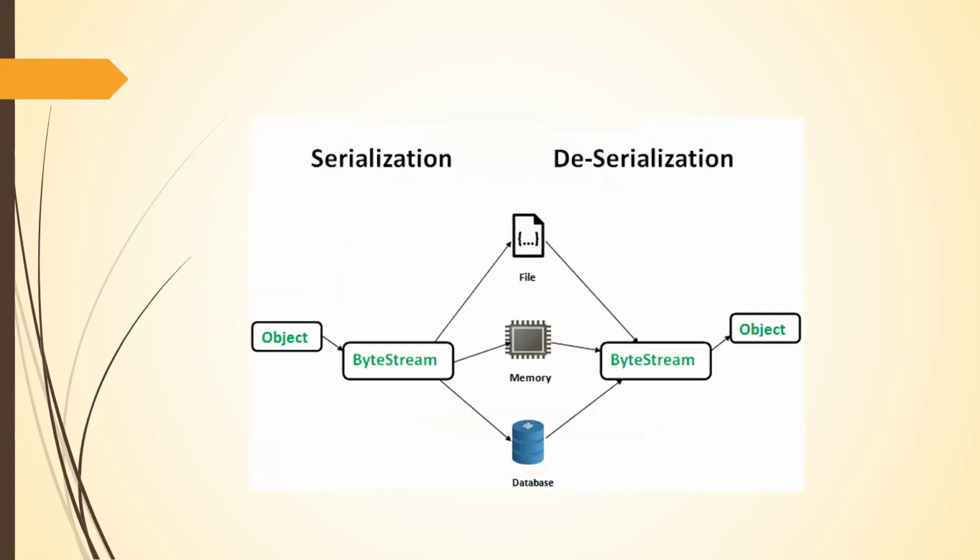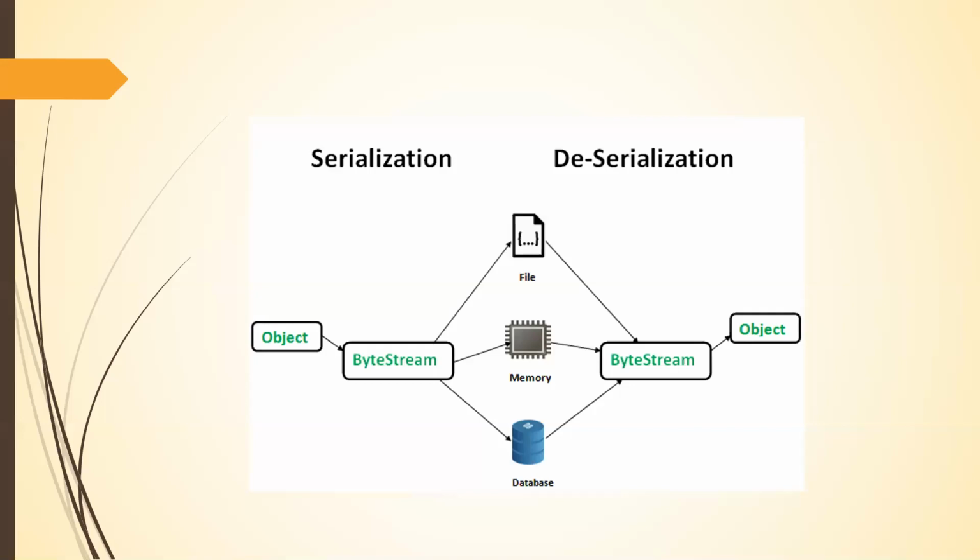So you have an object, you convert it to a byte stream with the help of serialization. You can either keep it on your machine as a file or transport it through your network or keep it safe in your database. And then you have the process called deserialization, where the particular byte stream, you are converting it back to an object.